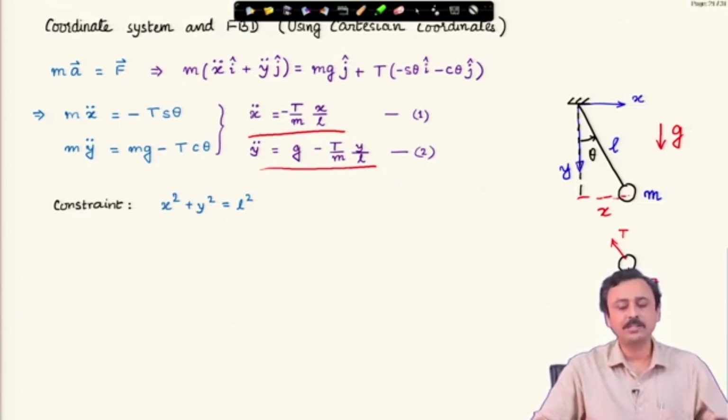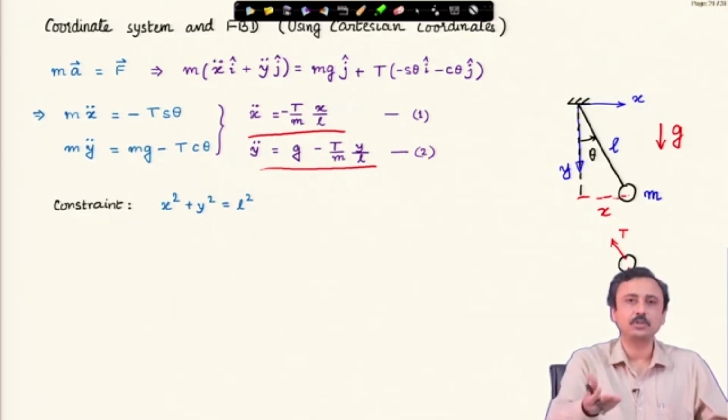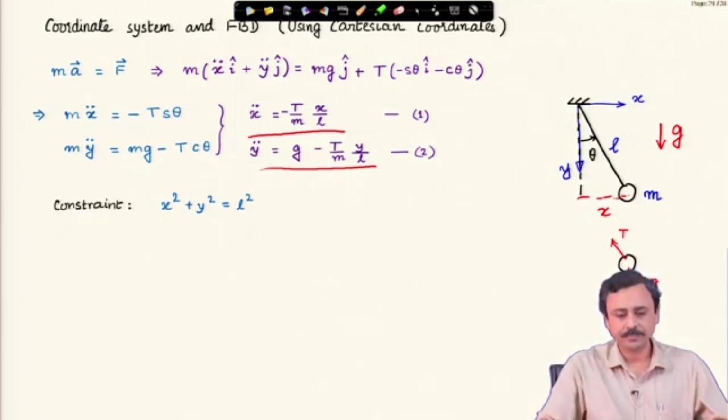This must be respected, otherwise these two equations will give you some solution for arbitrary x, y. Therefore, x square plus y square must be equal to L square. This is a constraint that has to be respected.